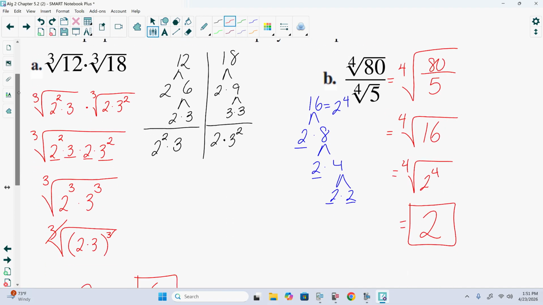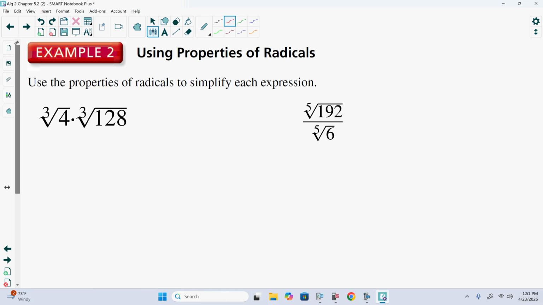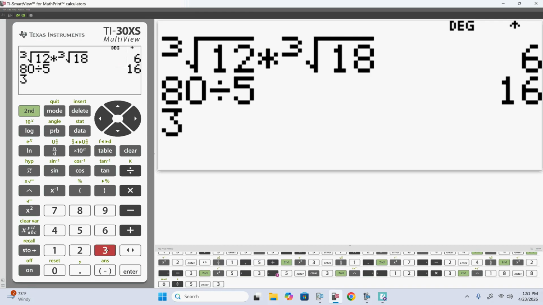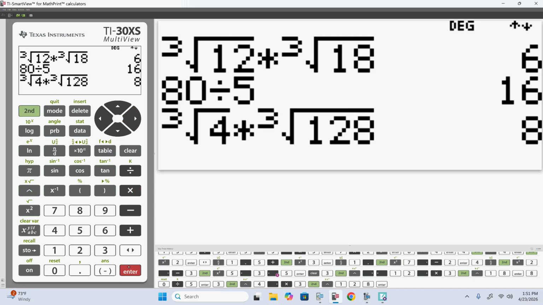Questions on either one of these here? Cubed root of 4 times cubed root of 128. I have a feeling the first place we're going now. Cubed root of 4 times the cubed root of 128. That tells us it is 8.